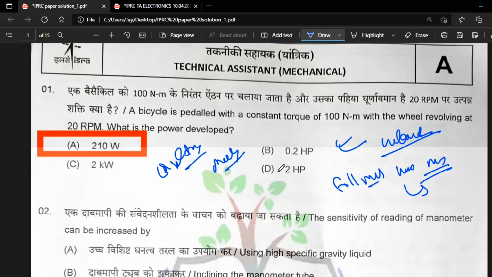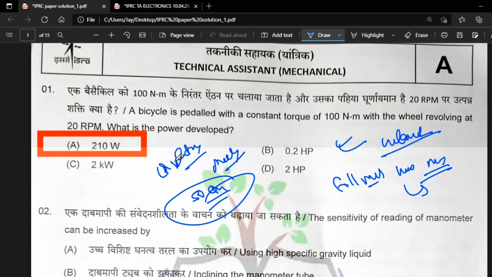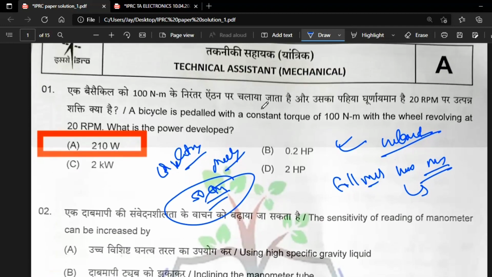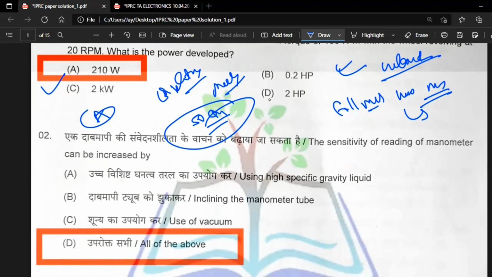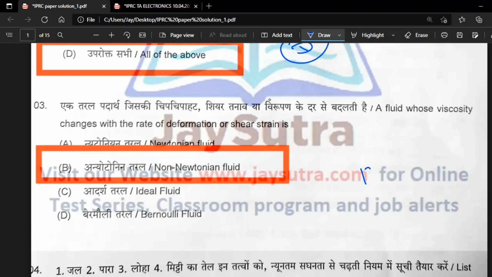So go through it, my dear mechanical friends. Total for mechanical, according to him also, a minimum of 50 questions is required to qualify, because this question paper is also mostly theory based. So that's it.